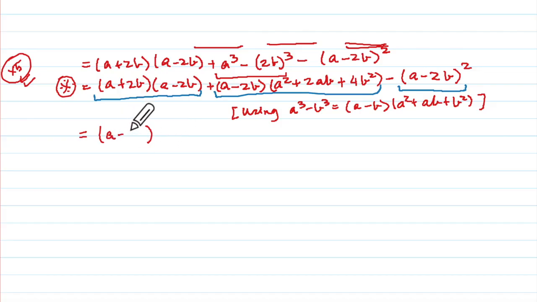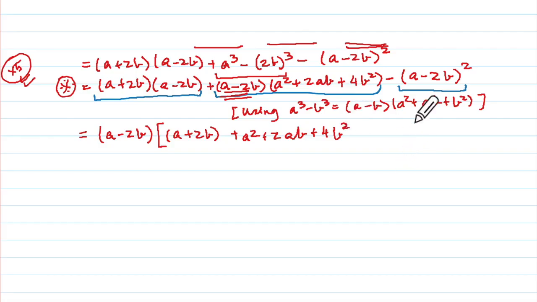Now from here, here, here, what is the common factor? Very good. A minus 2B is common, correct? Now, because I don't want to get confused, I'm going to put a box bracket here. From here, A minus 2B is out. So what will remain here? A plus 2B, and purposely I'm putting a bracket there. Plus, from here this is gone, so what is remaining? A squared plus 2AB plus 4B squared, correct? And here I'll put minus sign and again a bracket because one of this bracket is out. So A minus 2B is remaining.